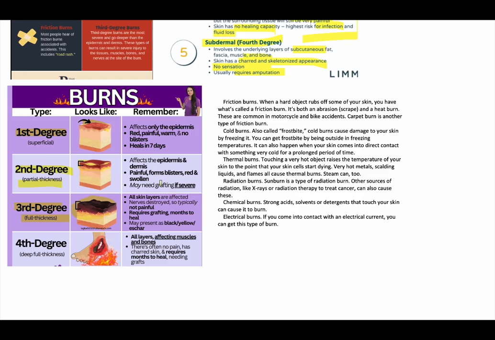So nerves are the pain factor. First degree is not so painful, but a little bit painful because your nerves are irritated. Second degree will be painful because it is going into the dermis and nerves are getting affected. Third degree, I'm sorry, will have very few sensations, whatever your hypodermis has, if it has any. And fourth degree, which is your entire subdermal burn, will have no pain, nothing.